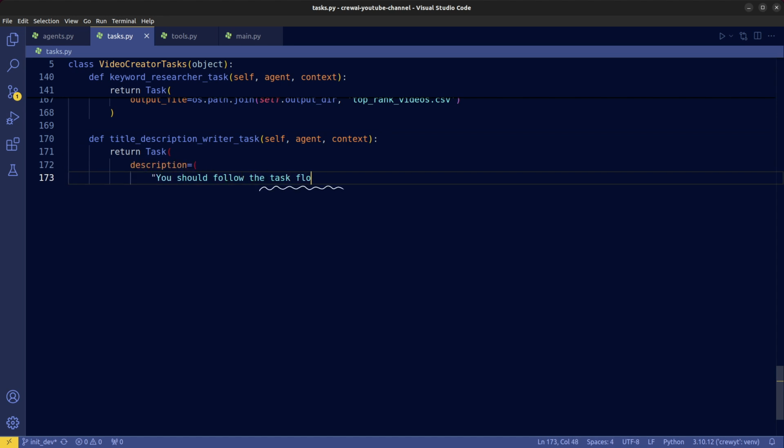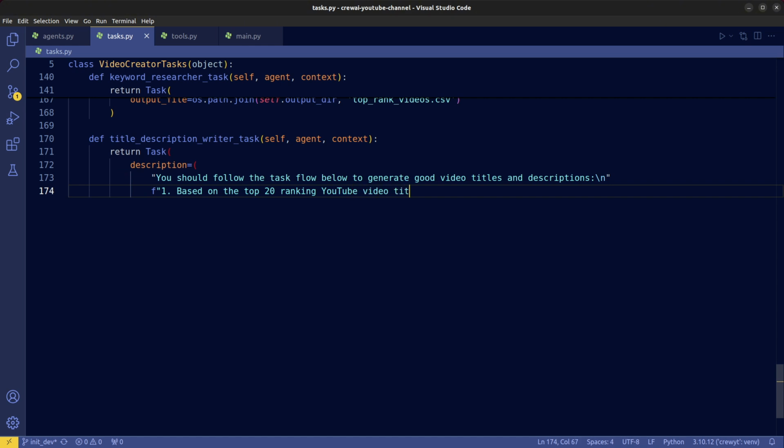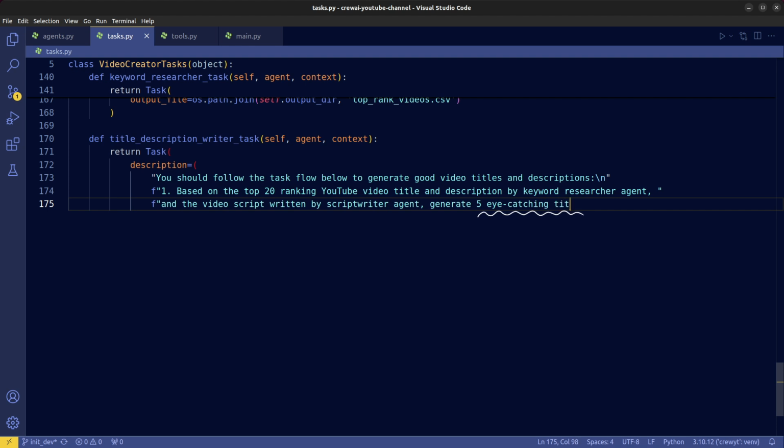We provide a task flow that the agent should follow when generating video titles and descriptions. First, we emphasize on using the video script and keyword search result to generate 5 catchy titles and descriptions for our new video on the desired topic.